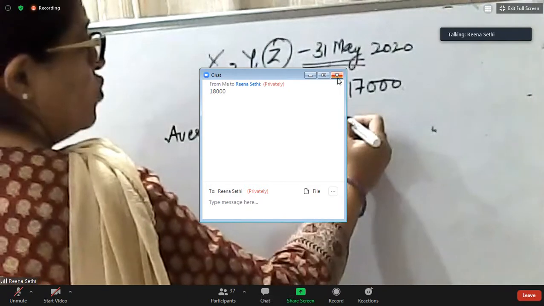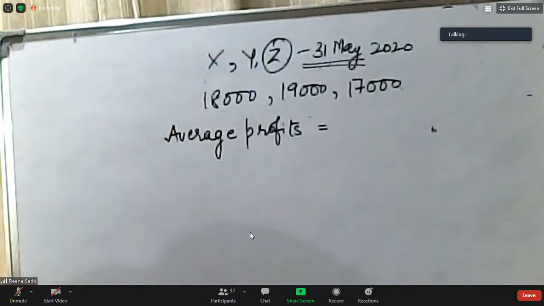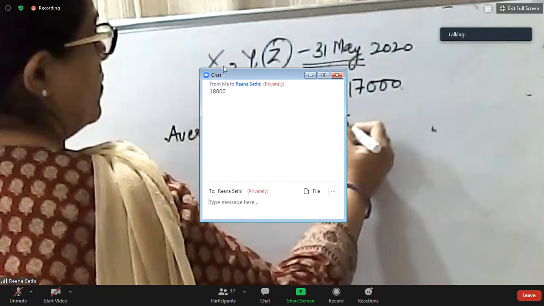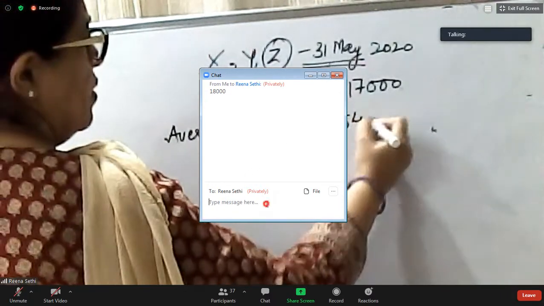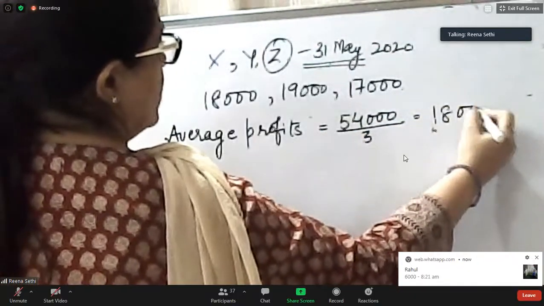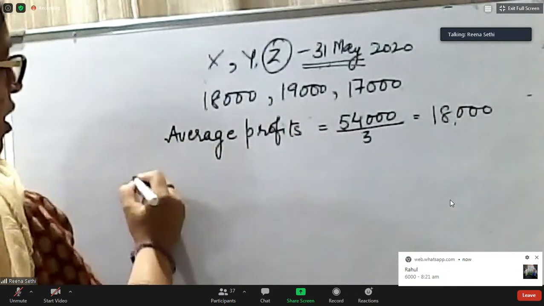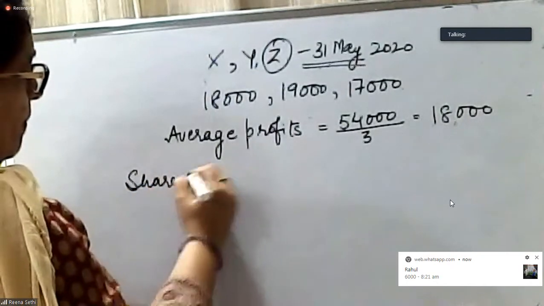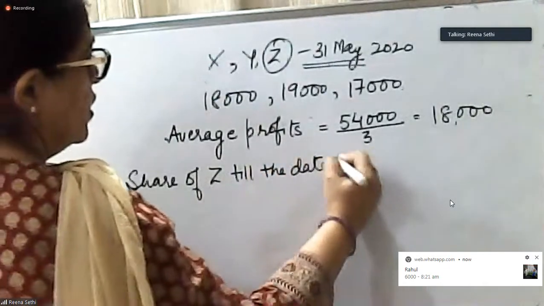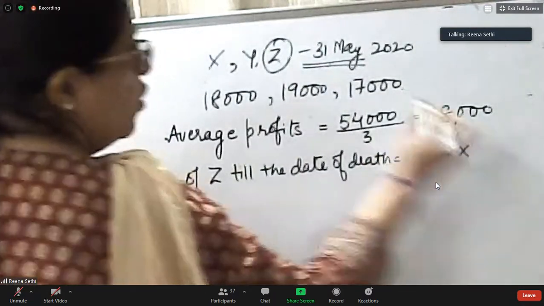So this comes out to be, yes, calculate the average profit. This comes out to be 18,000. Fine. Average profits comes out to be 18,000. Now share of Z till the date of death will be equal to 18,000 into, for how many months?